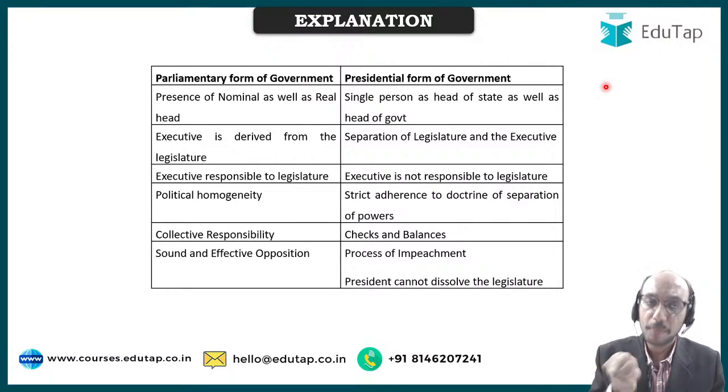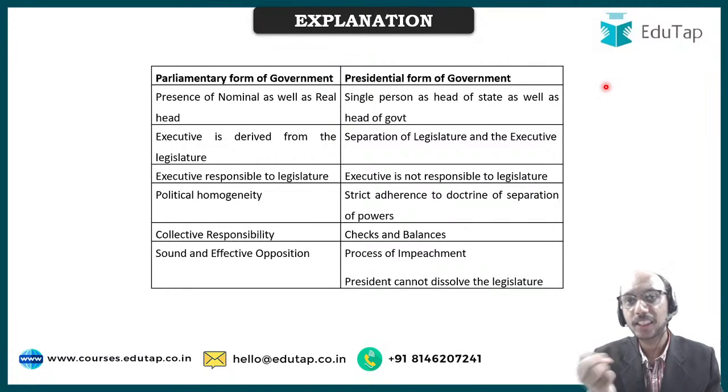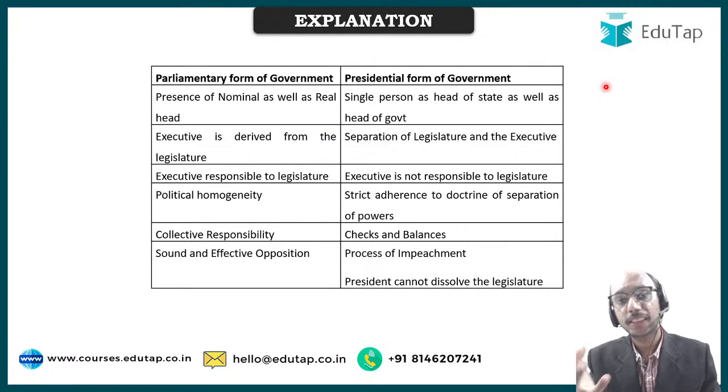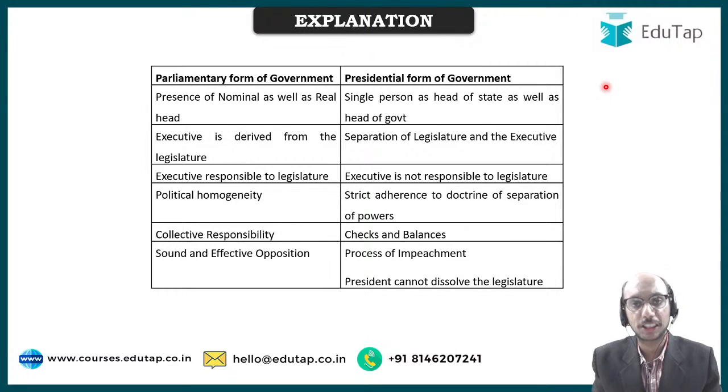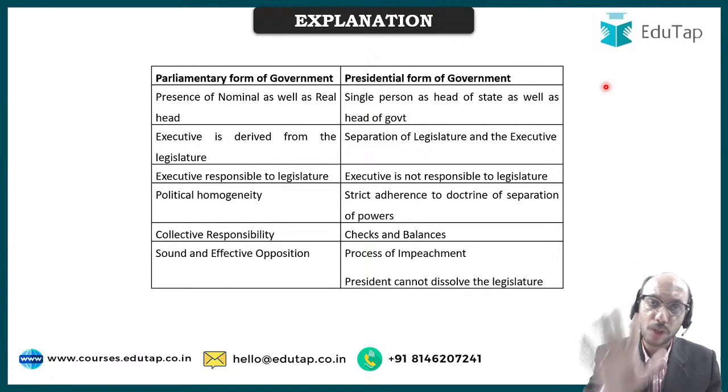In your parliamentary form of government, there is a sound and effective opposition, whereas in presidential form of government, the president can be removed by a process of impeachment. The president cannot dissolve the legislature. These are some of the important points. Now we have to have a detailed discussion regarding some of these points. If there are any doubts, you can ask me, but these are the points that you have to keep in mind.